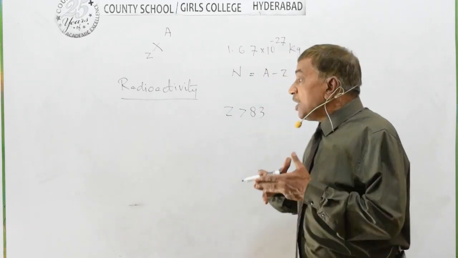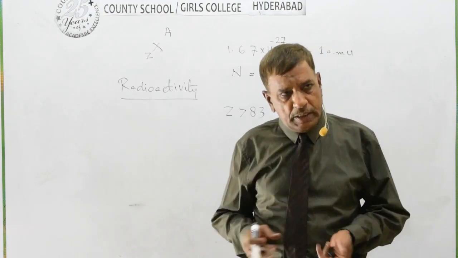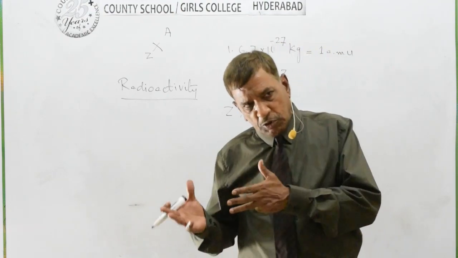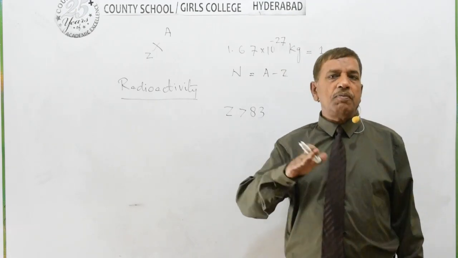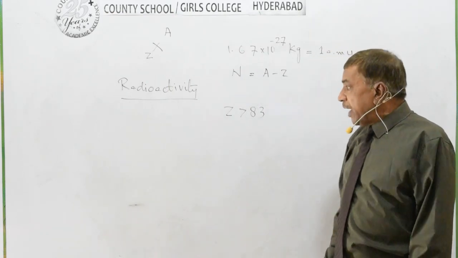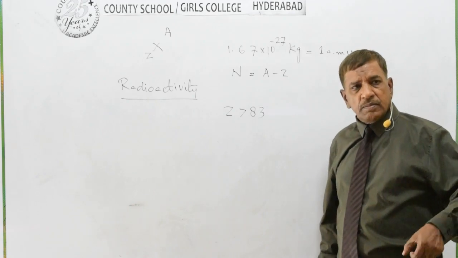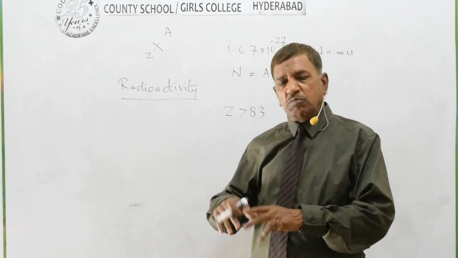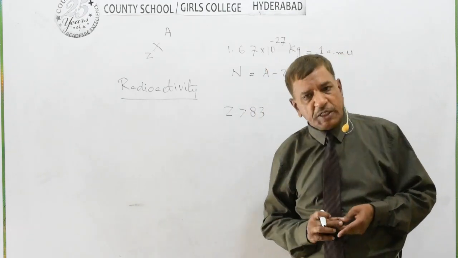So these nuclei constantly and spontaneously decay into other nuclei with the emission of radiation in the form of alpha, beta and gamma rays. So when there is decay of a radioactive element with the emission of radiation, this process is known as radioactivity.